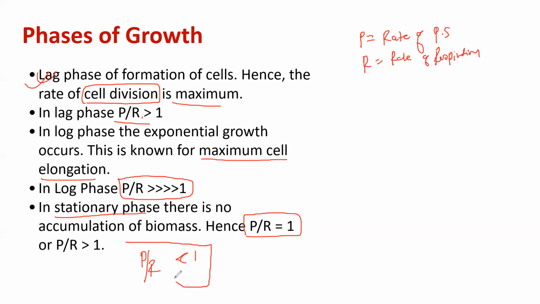And that is going to occur only when any plant or any entire ecosystem is under parasitic attack. Because if there is a parasitic attack, what will happen? There is a degradation of the biomass. In that case, we see that P by R will be less than 1. So that will eventually lead to a decrease in the biomass. So that is only going to occur when there is some sort of parasitic attack. Otherwise, it is always greater than 1 or equal to 1. Understood? I hope it is clear to everybody.